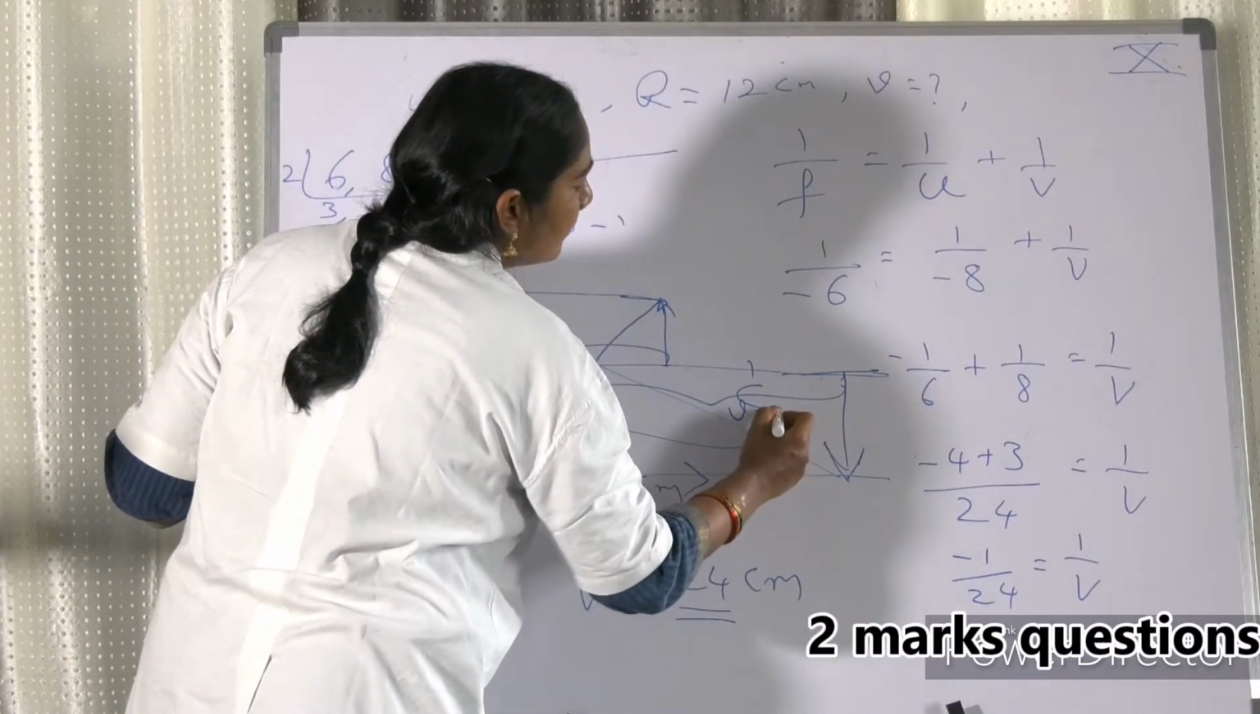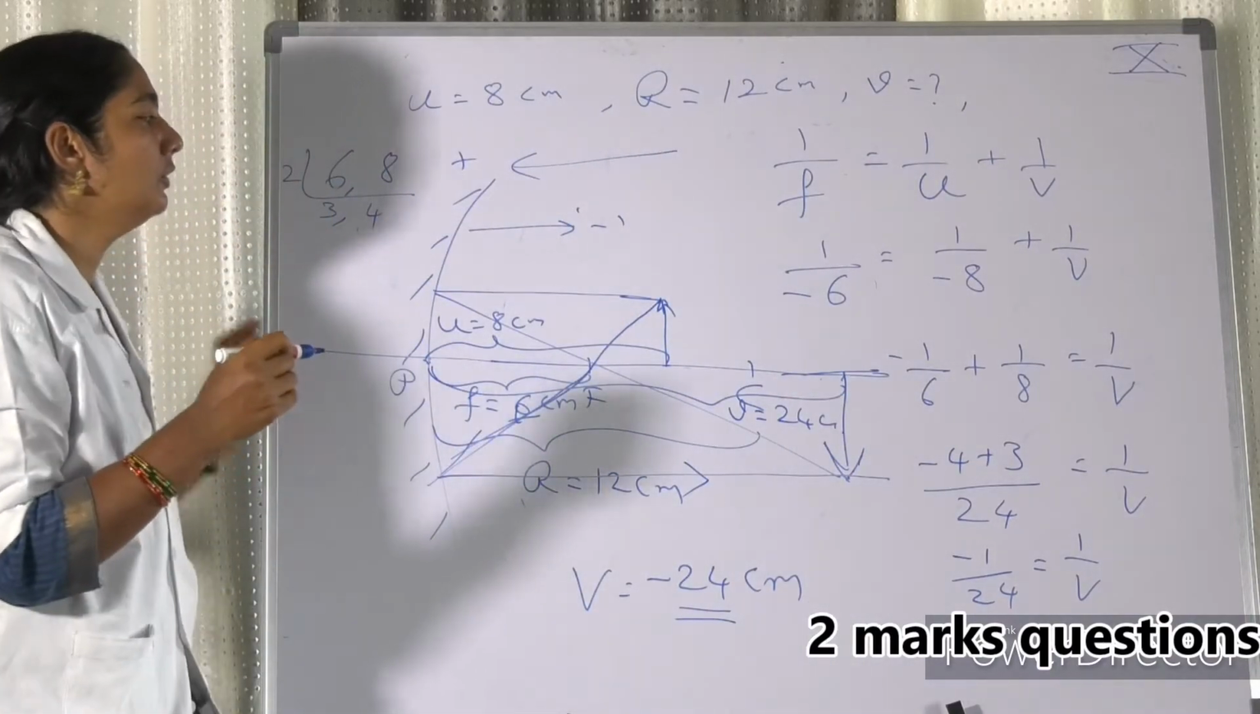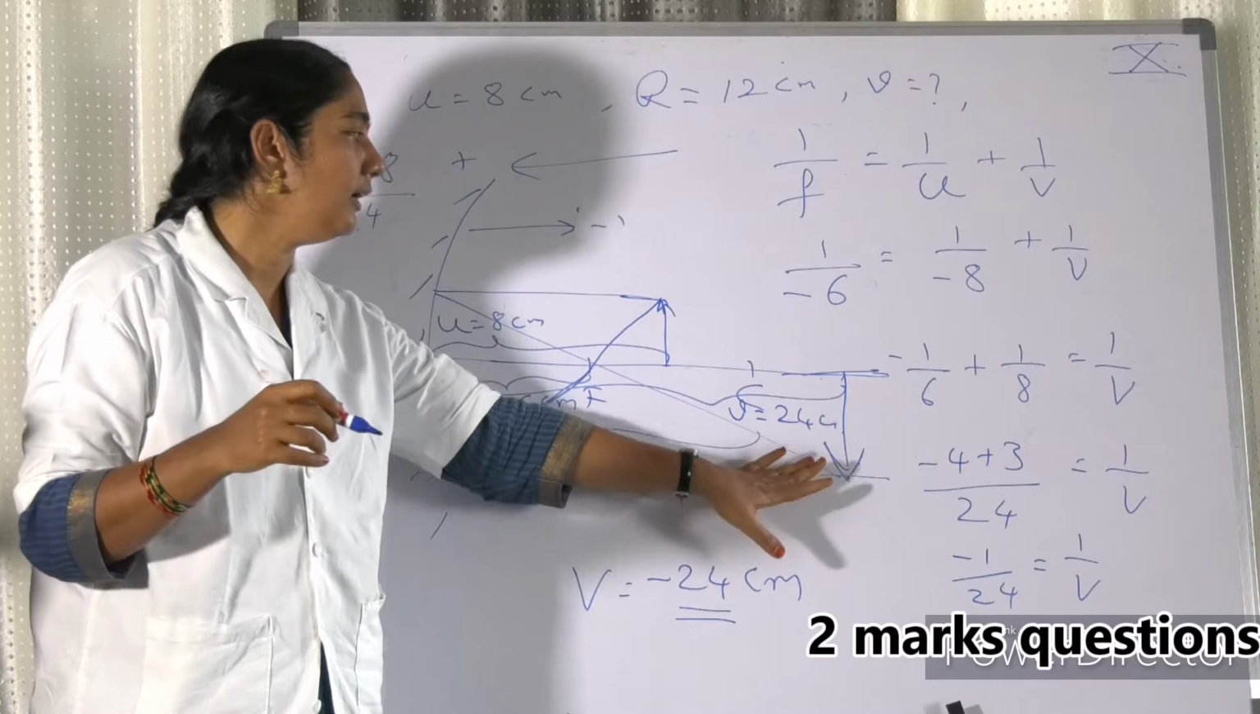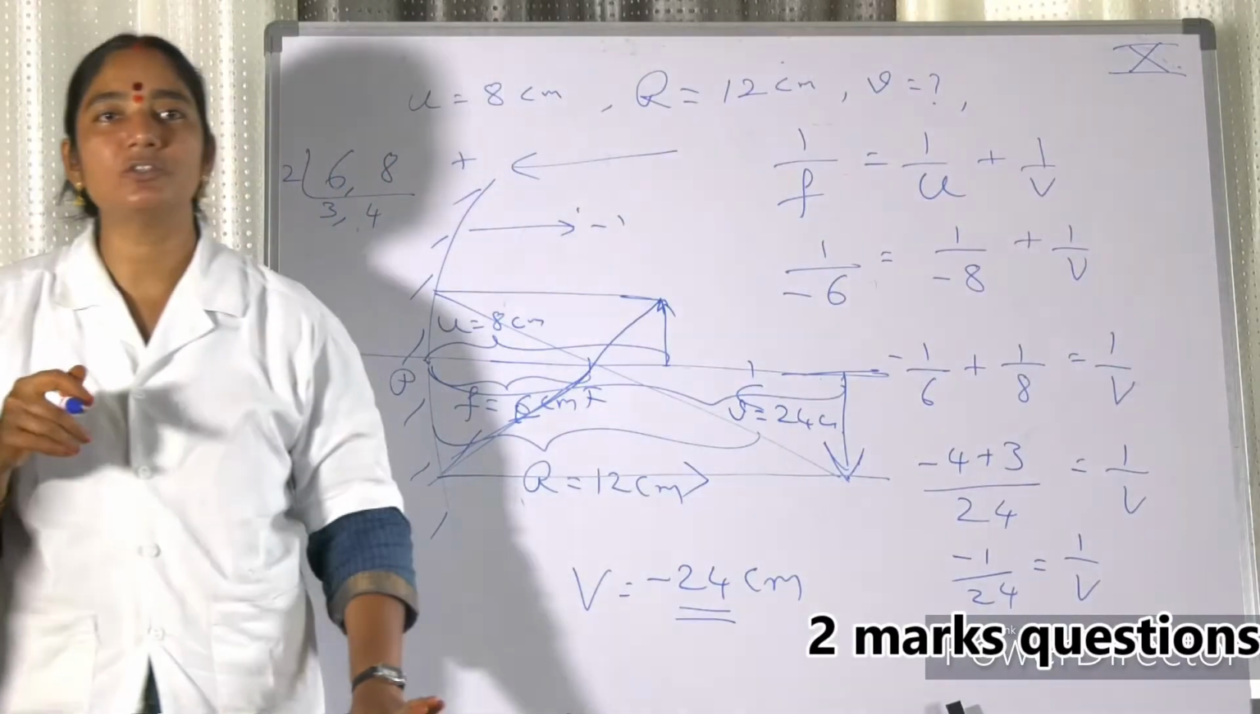That is, the image distance is 24 centimeters from the pole. So the image is inverted, magnified, real, beyond C at a distance of 24 centimeters.